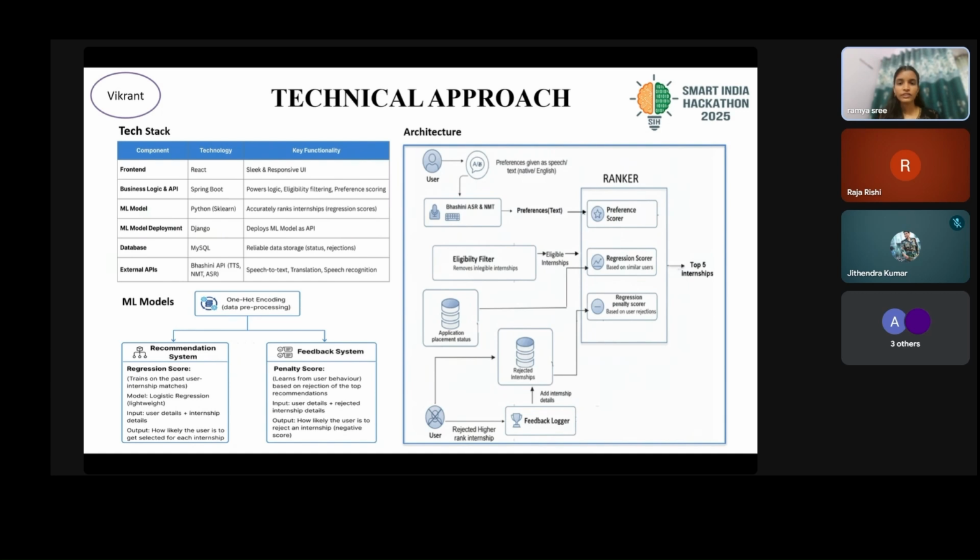Now I'll be talking about the front end of our solution. The main role of the front end is to provide user-friendly and accessible interfaces so that they can be used by any kind of user, either low literacy or high literacy. We have also focused on a mobile-first approach so that students or users who do not have access to laptops can also access this solution with their mobile phones.